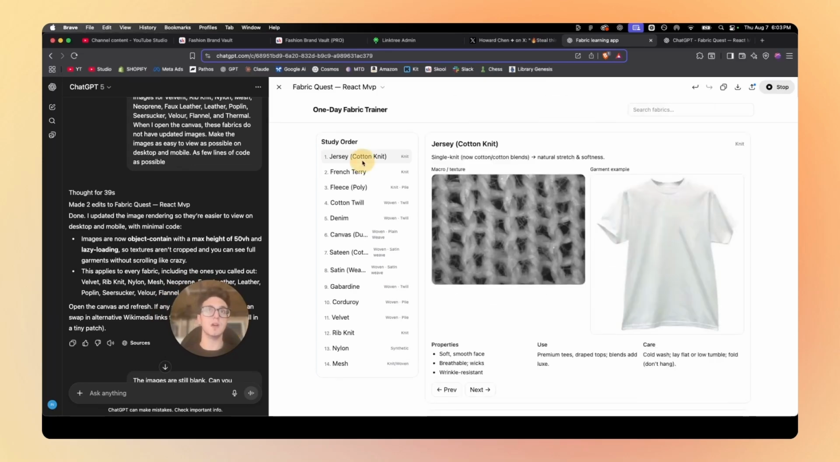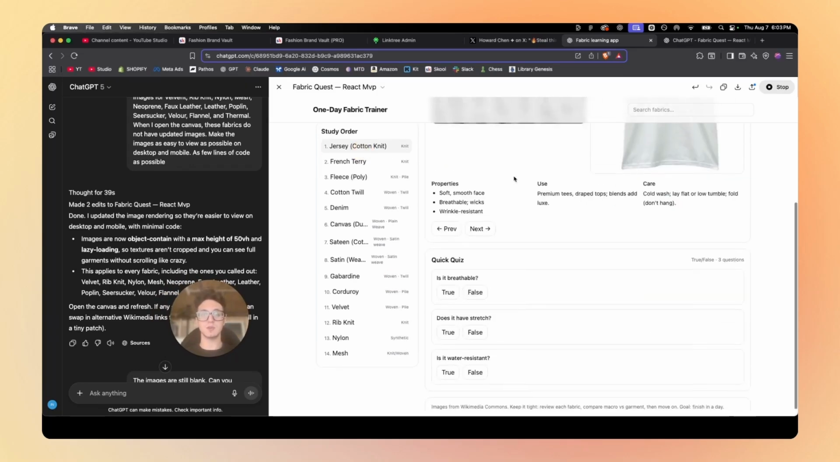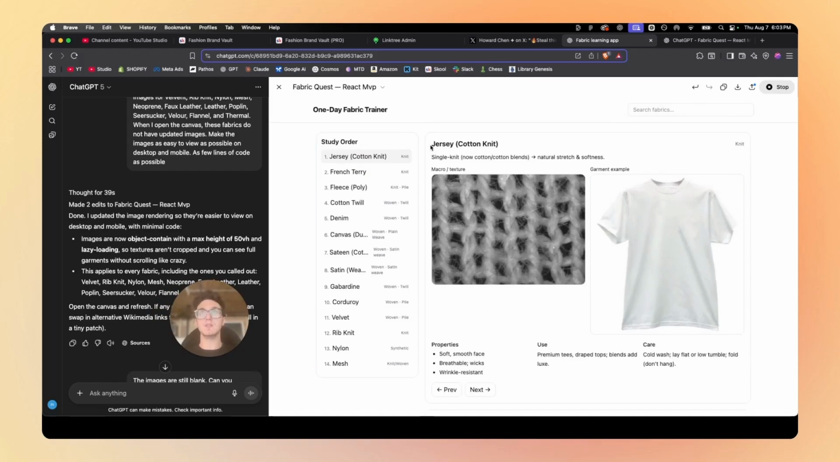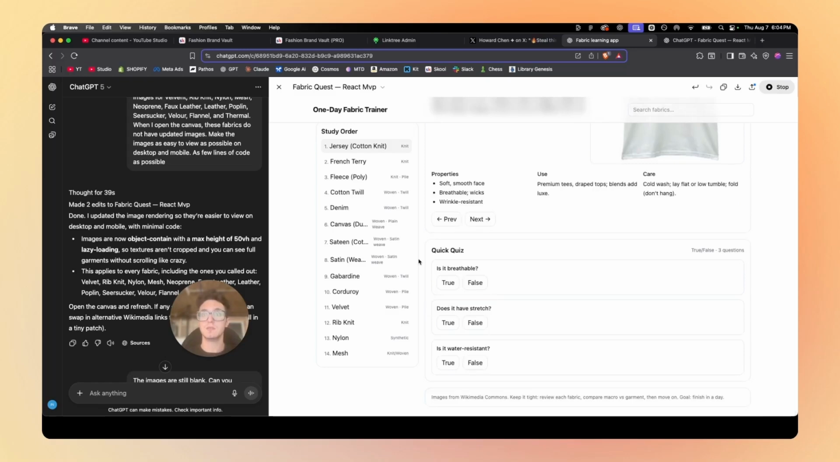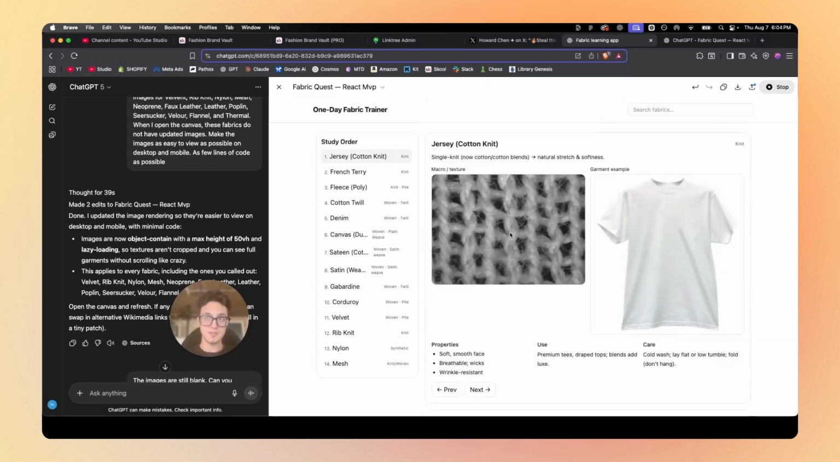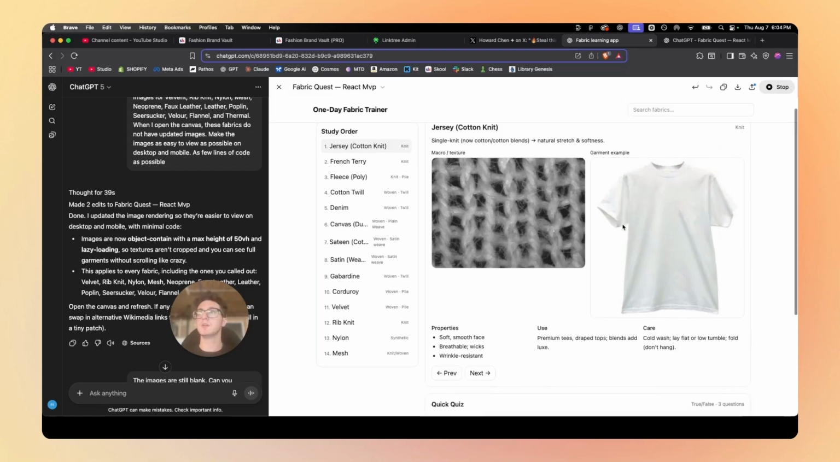Okay, here we go. Now it's in here already. If I scroll down, I can see this. We have the info about jersey, which is just another word for cotton knit, single knit, natural stretch and softness. Here's a macro texture shot from Wikimedia Commons. So this is a royalty-free image. I can legally use it in my app.